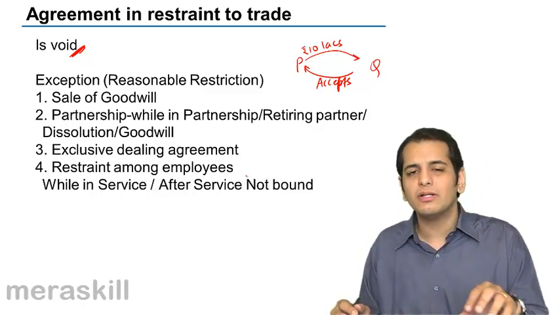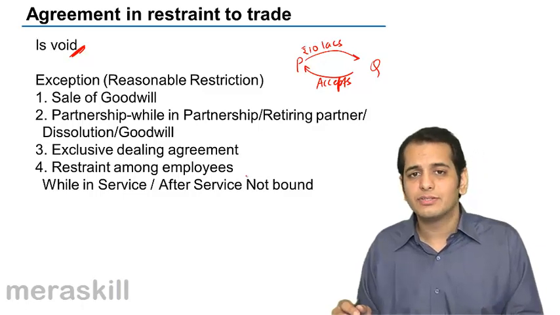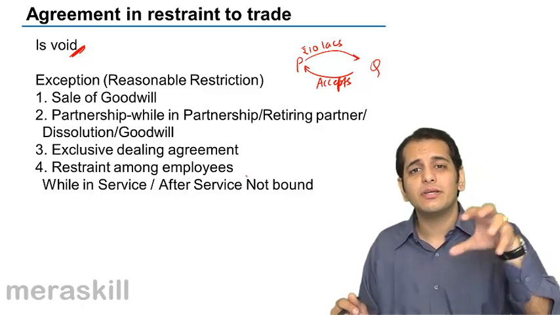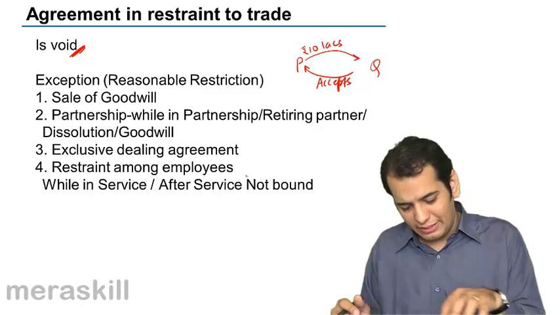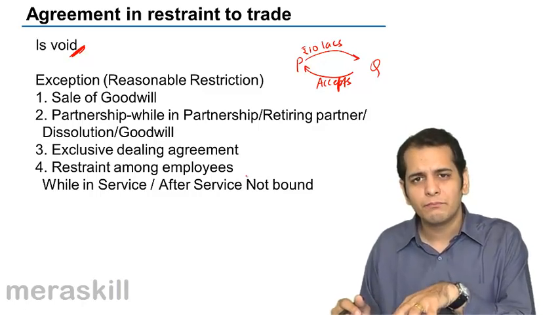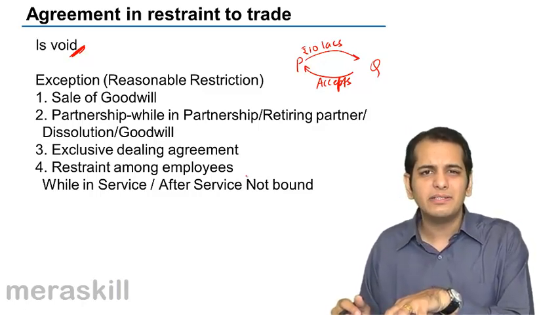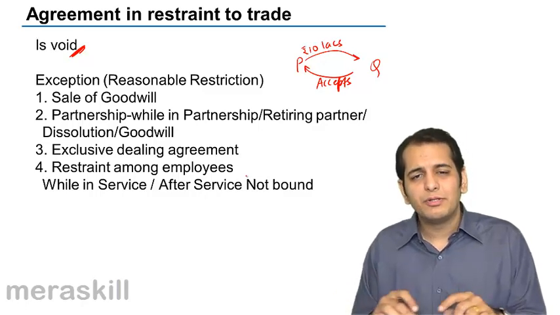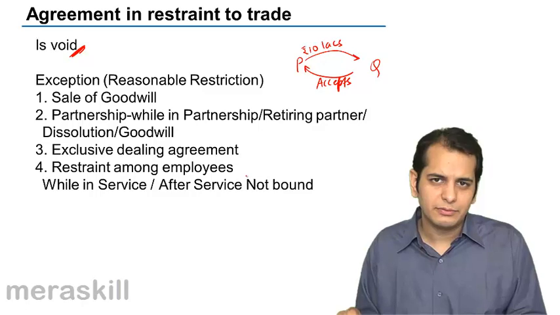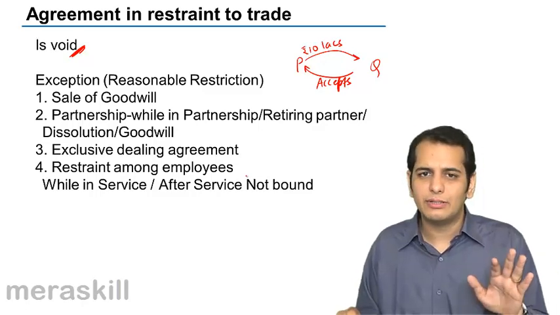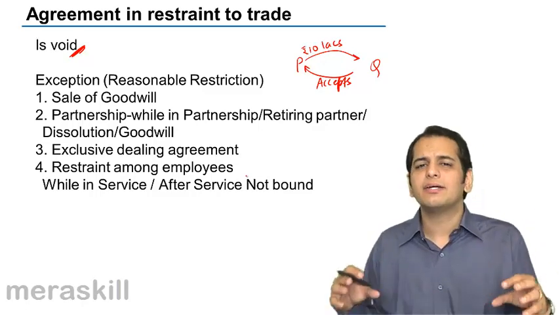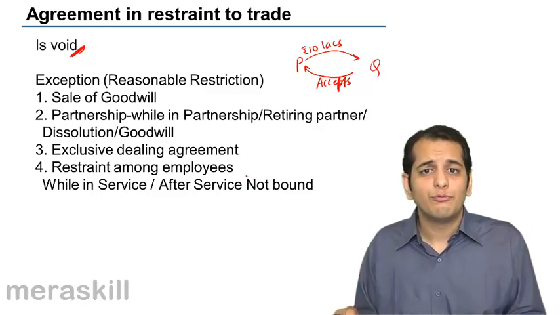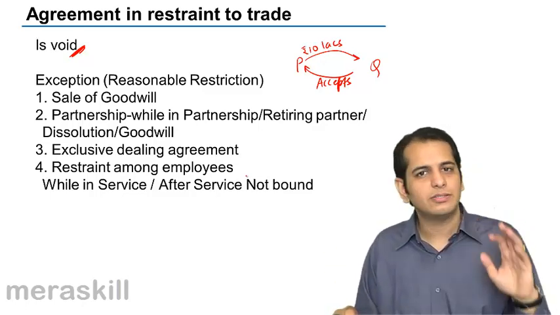This is almost similar to the second point wherein we discussed that the conditions imposed on partners should be reasonable. Likewise, the conditions imposed on the employees should be reasonable. They should specify the time limit or the geographical limit. Such conditions would be considered reasonable and the agreement would be considered as valid even though it restrains trade.